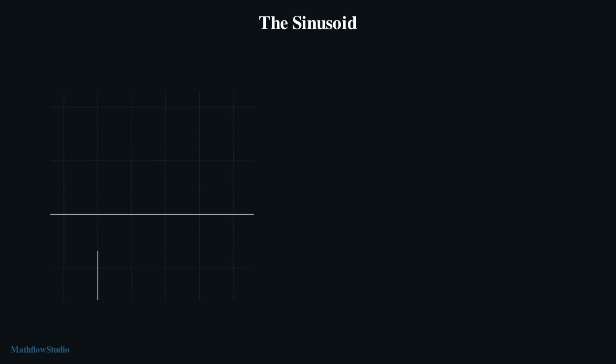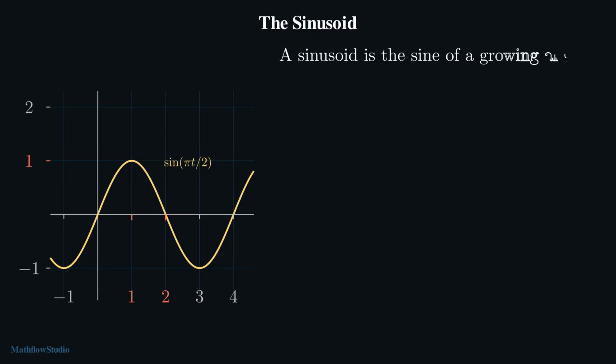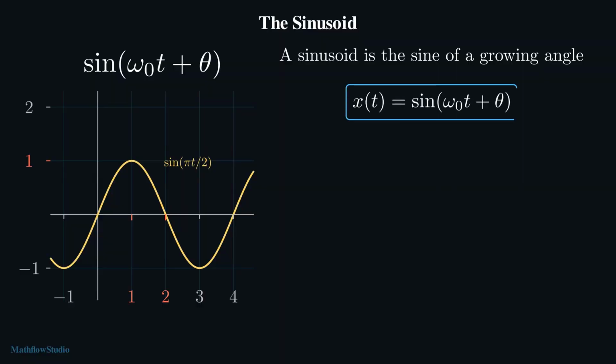A signal is drawn on a time axis that runs both ways from the origin. A sine wave is the sine of an angle that grows steadily with the time. The sine wave is the sine of the radian frequency omega naught times the time, plus the phase angle theta. The expression is read as the sine of the angle inside the parentheses.